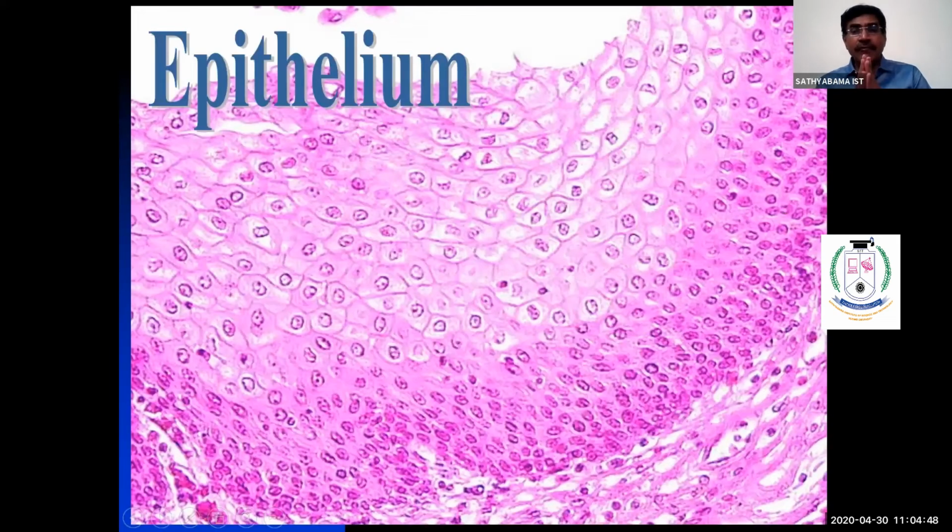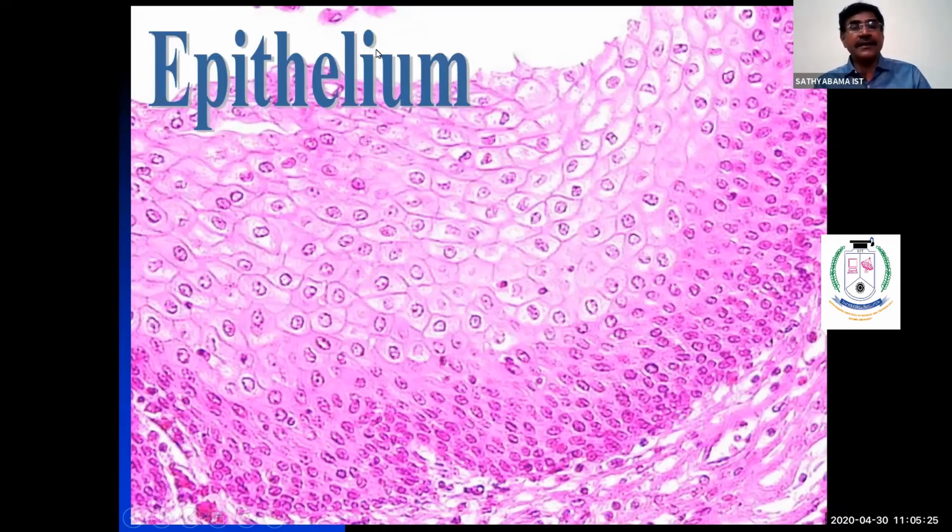Now we'll talk about epithelium. As we all know, the epithelium of oral mucosa is stratified squamous epithelium. It may be keratinized or non-keratinized. Again, the keratinization goes through two types of maturation, orthokeratinization and parakeratinization. Also, the epithelium in the oral mucosa is arranged into different layers. See here, different layers from top to bottom. That is called stratification.